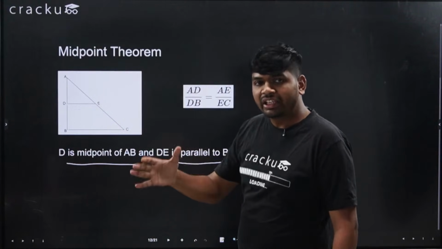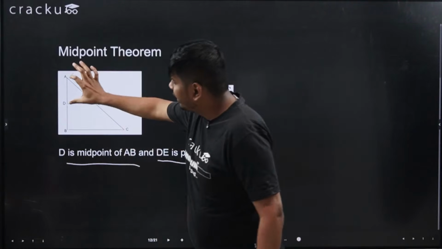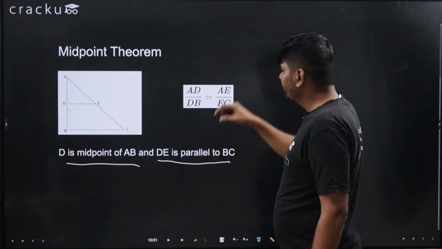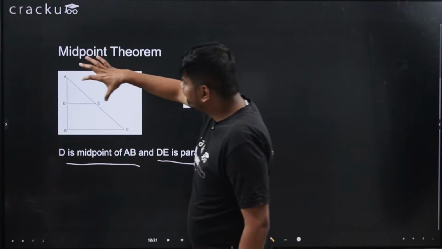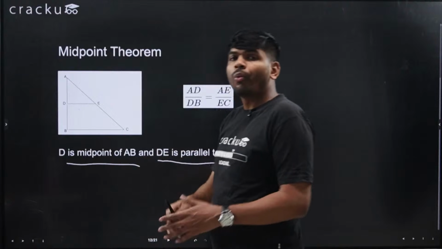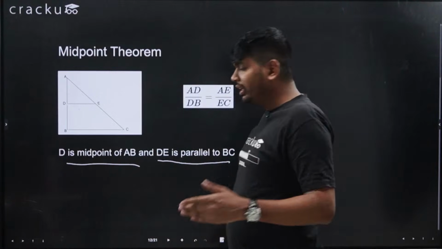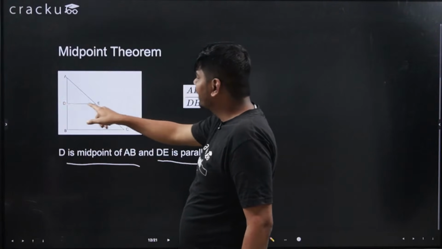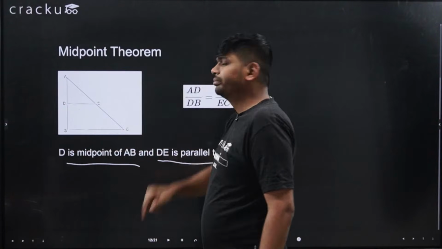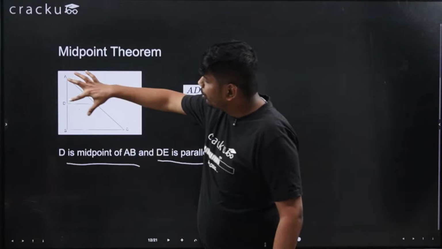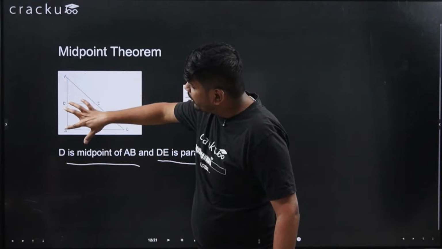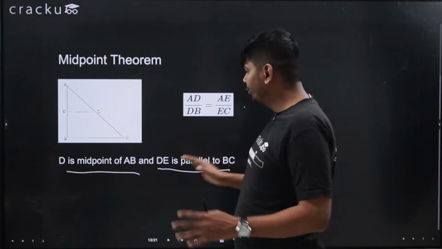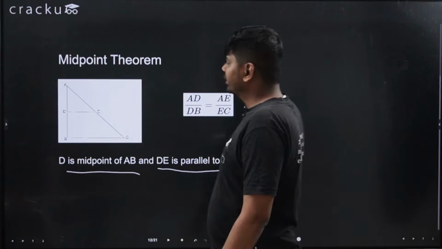If this is the case, then AD upon DB will be equal to AE upon EC. When this will happen? When D is the midpoint of AB and this line is parallel to BC, then the ratio of AD upon DB will be equal to AE upon EC. This is the midpoint theorem. Okay, I hope this is clear.